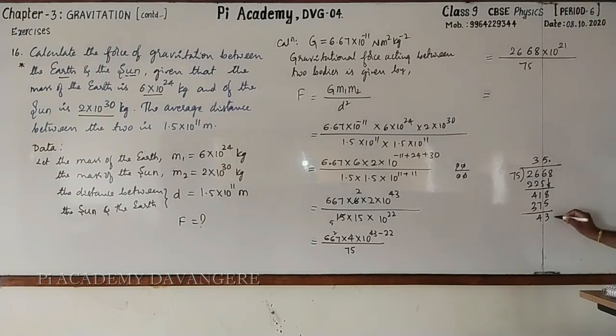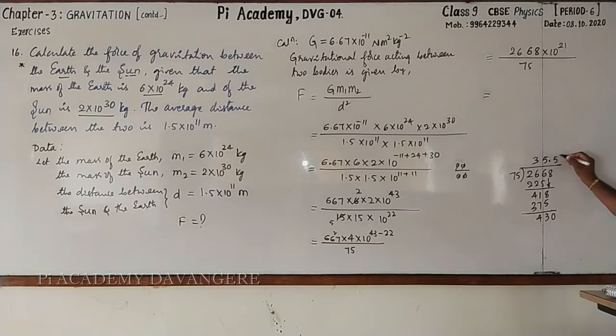Put decimal. Take 0. Then it is 430. Again, how much are 75 6s? Is it okay? 75 2s are 150, 4s are 300, 6s are 450, but here we have 430.